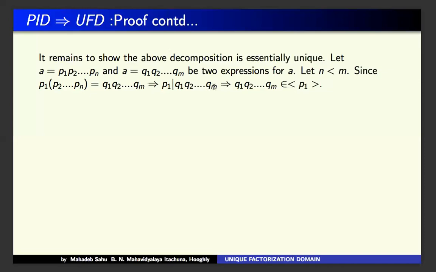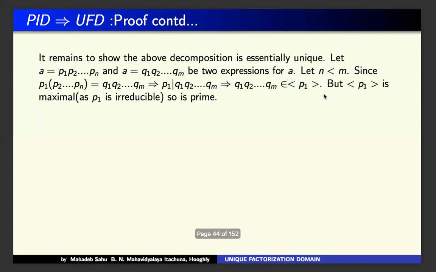And then it again implies that the product Q1 up to Qn belongs to the principal ideal generated by P1. You have already known this from the divisibility of an integral domain. But what is P1? As P1 is irreducible, the principal ideal generated by P1 is maximal. Again, you know it, maximal. And so a maximal ideal is again a prime ideal.